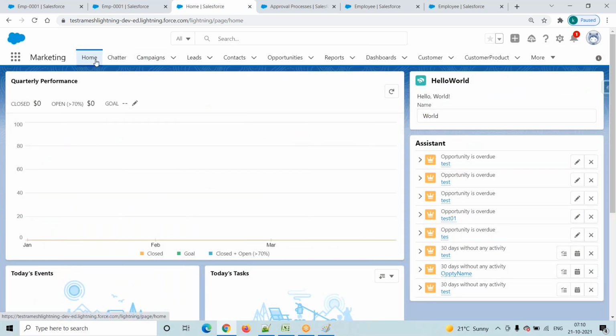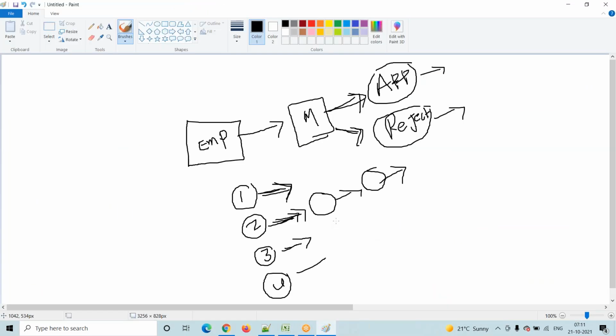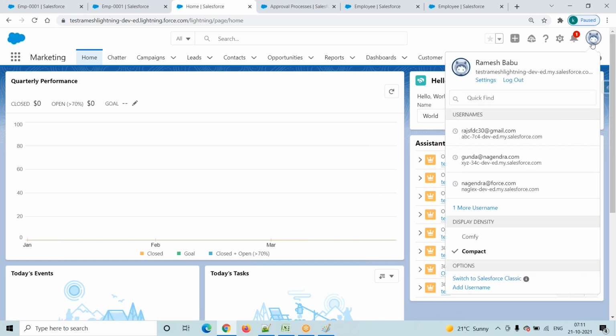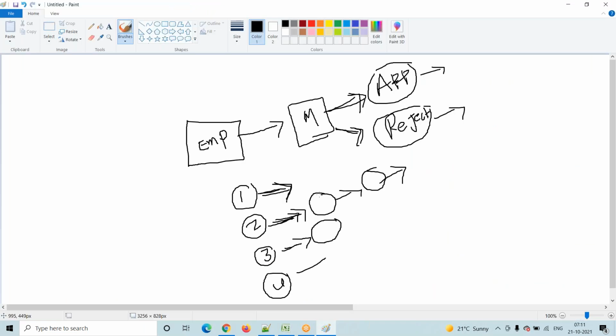Under home tab, but the home tab also we have to design. This manager, he will receive it under the home tab. Like this, some section is there, like pending for approval, pending request, pending approval request. Some option is there. Under this one, you will find. I will show in classic version.